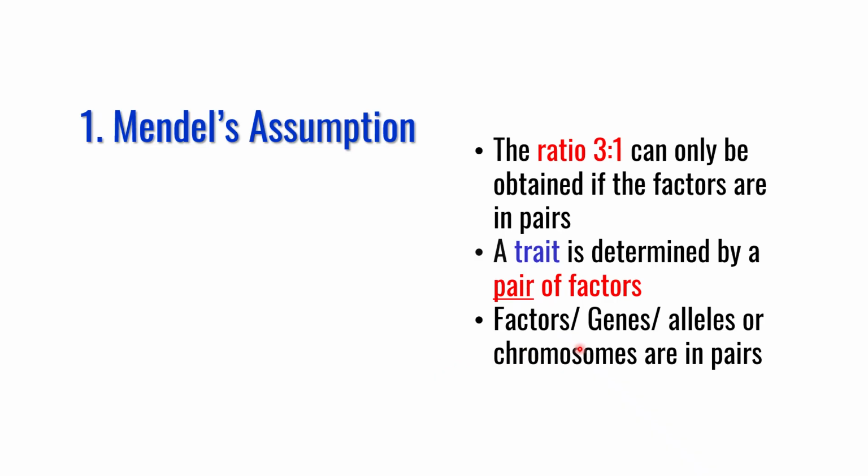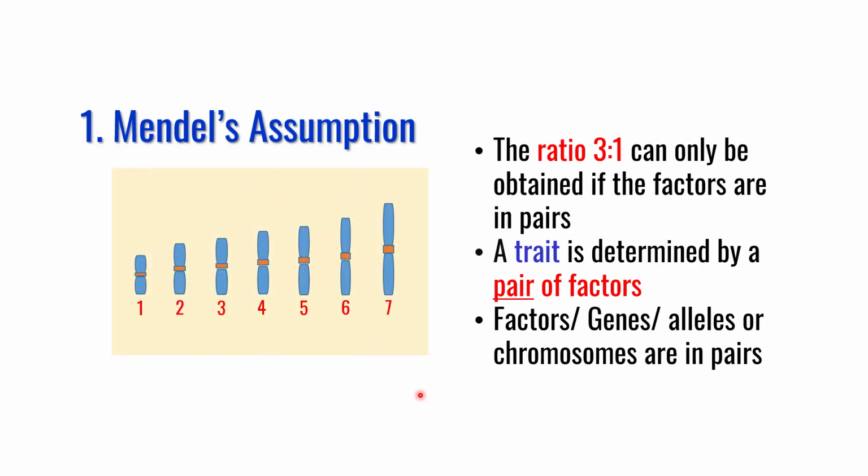This is a universal truth, and you know that our chromosomes are in pairs. So in the previous slide, I showed you 7 chromosomes in pea plant. They are not single, they are in pairs. So there are 7 pairs of chromosomes in pea plant.